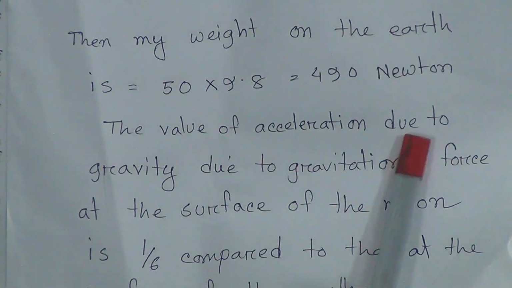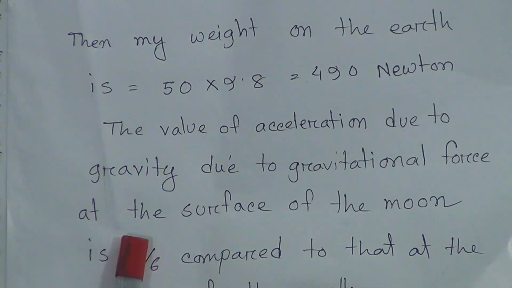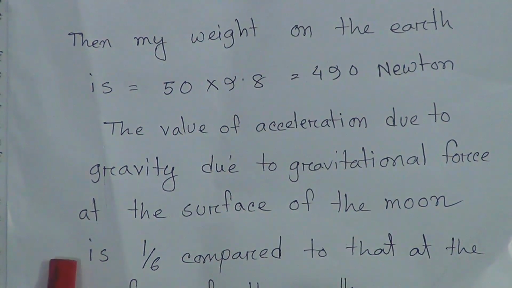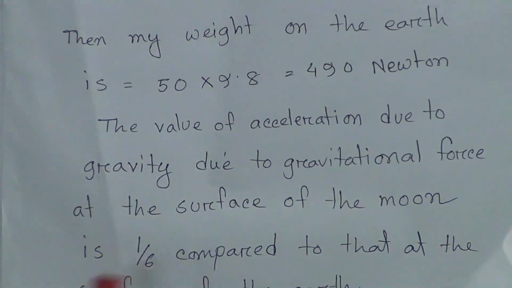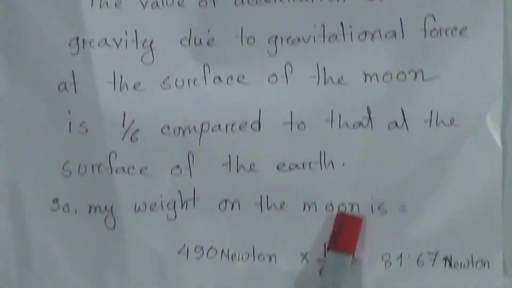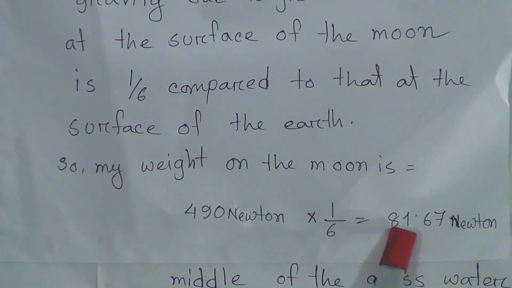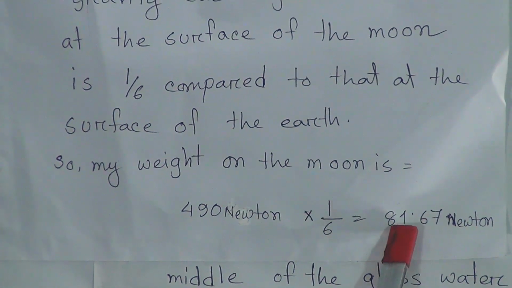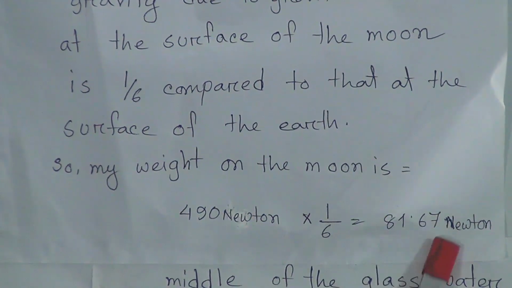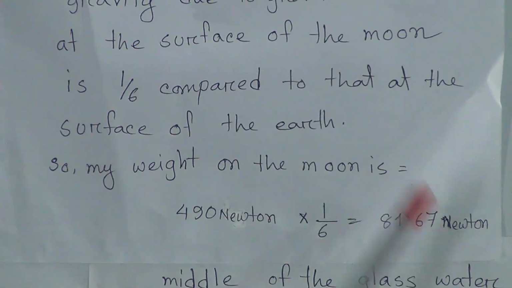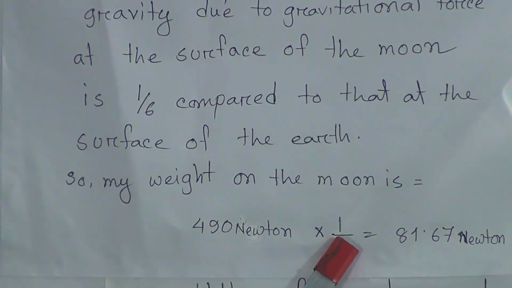The value of acceleration due to gravity, due to the gravitational force at the surface of the moon, is 1/6 compared to that at the surface of the earth. So my weight on the moon is 490 Newton multiplied with 1/6, that will be 81.67 Newton. Dear students, that will be your weight on the moon, and then you have to give the conclusion line as per the question demand.